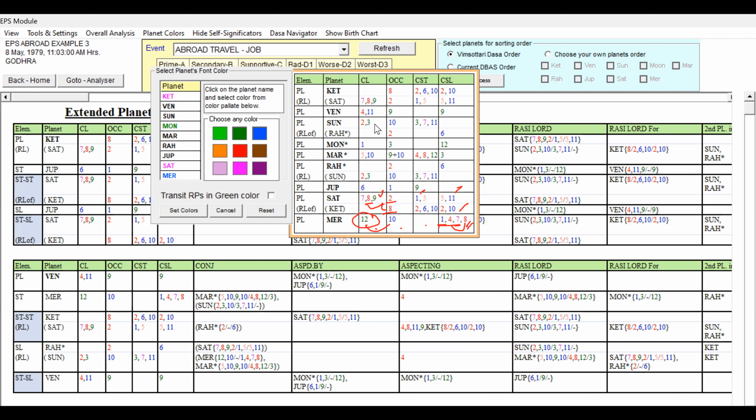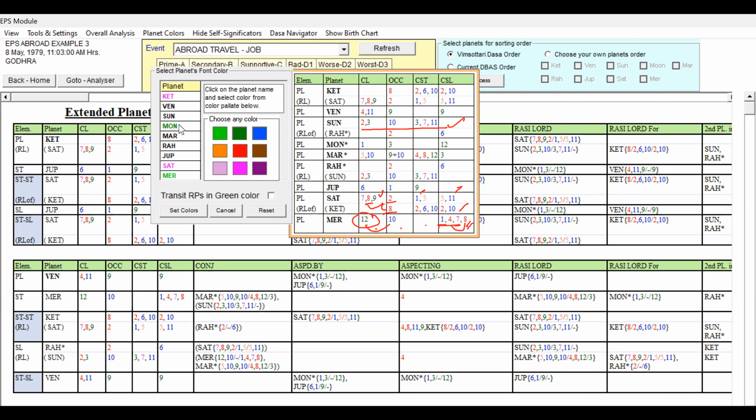And third Lord, Sun. Second Lord, third Lord occupying 10th house, 3, 7, 11 star Lord and representing Rahu, 2 and 6. You can see Sun as third Lord is good. It is moving towards favorable grouping. Second Lord, though second house is 12th house to the third house, in case of professional, it is a good house for the money earnings. So this second is not talking about anything not supportive for the travel. It is talking about money, travel, and moving towards 10th house profession, and 3, 7, 11 are favorable. So Sun is going to be a good planet. So we have to give green color to this, right? And we can give a dark green also.